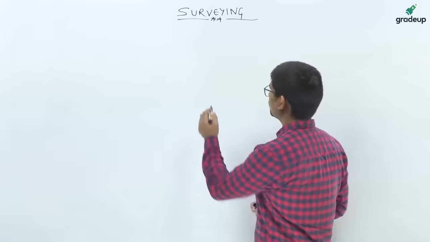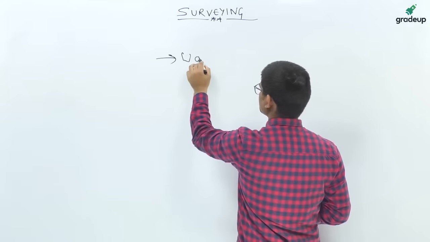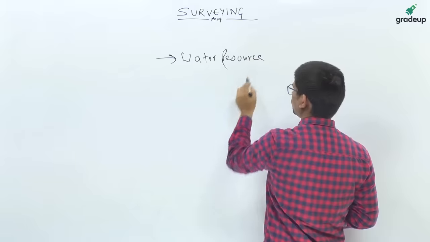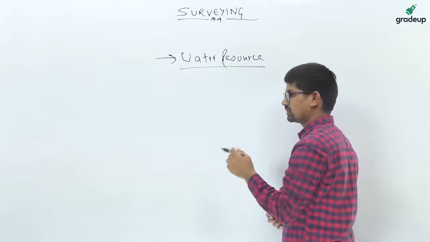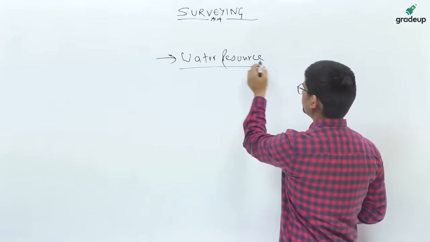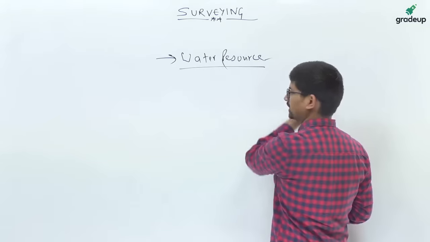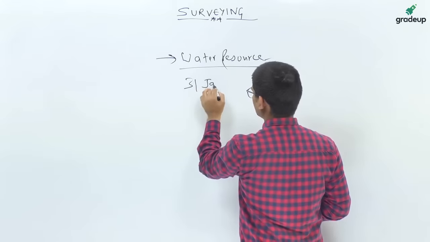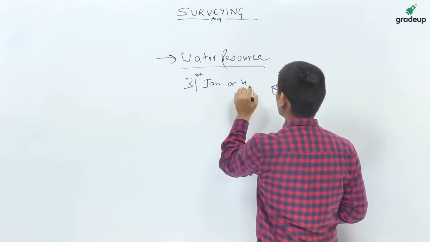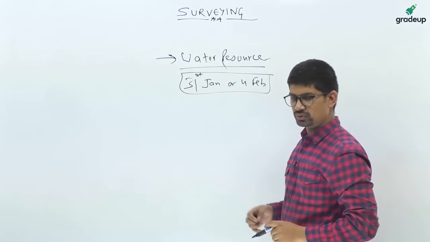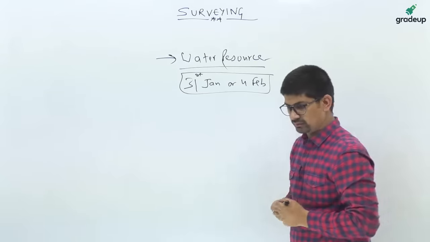Now a student was asking about the session on water resource. So the session on water resource is upcoming. After surveying today's session, the only subject left is water resource, in which irrigation and hydrology will be covered. So this session will be either on 31st of Jan or 4th of Feb. So the exact date will be communicated to you, so don't worry about this subject. We will be taking the session.